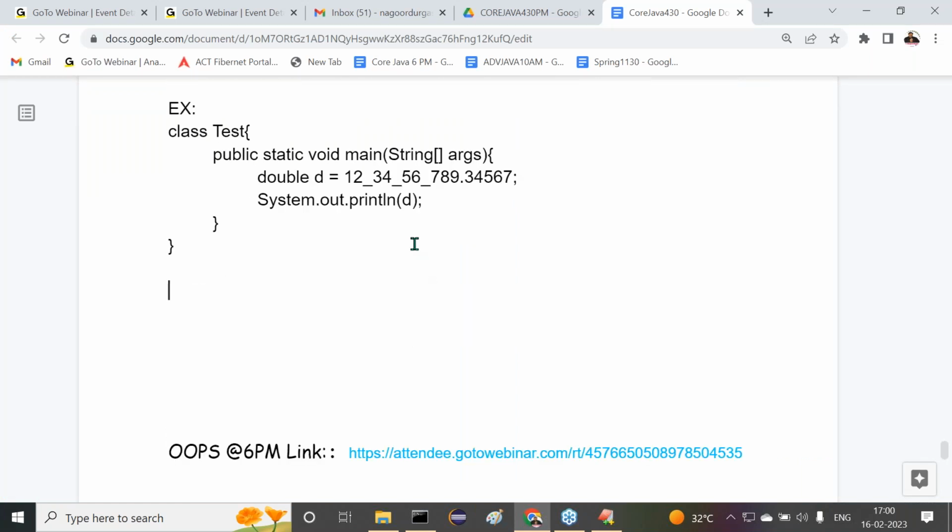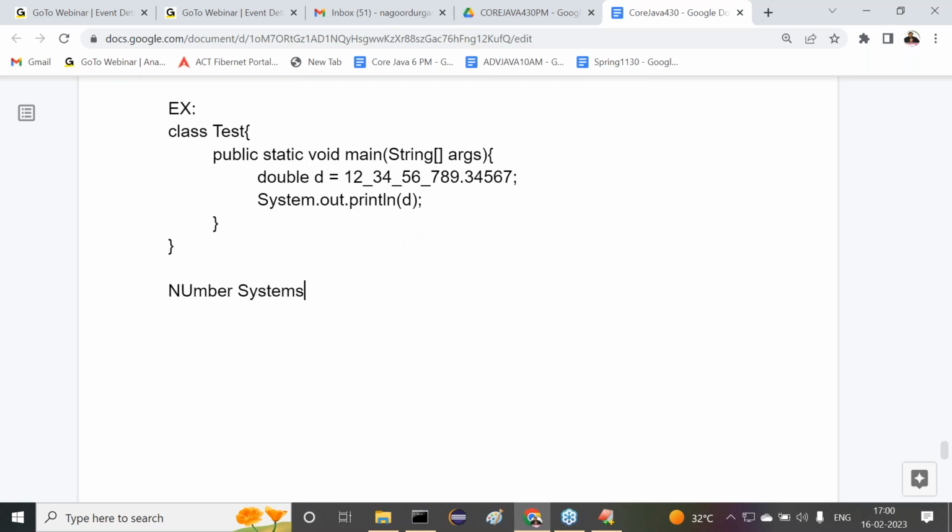Next, after completion of this topic, is number systems in Java. I think you already have the number systems topic in our academics. Maybe if you have subjects like digital electronics, or maybe discrete mathematics.